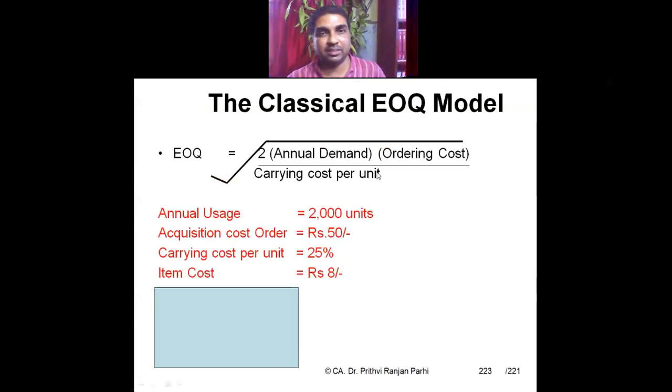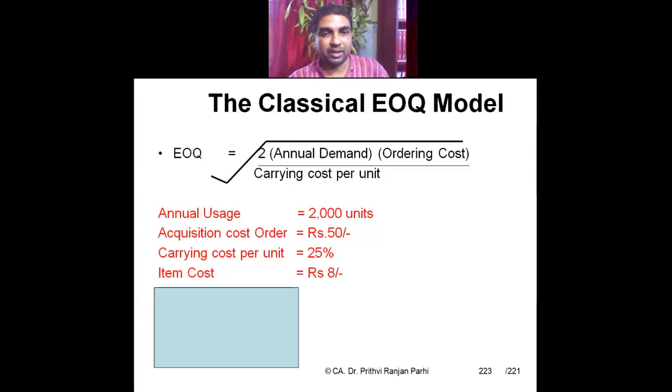First, we'll see this classical EOQ model with which you are familiar. In your cost accounting also you might have studied it. The formula is similar to what I had already explained when we were learning cash management. So what is the formula? EOQ is the square root of 2 into annual demand into ordering cost divided by carrying cost per unit.